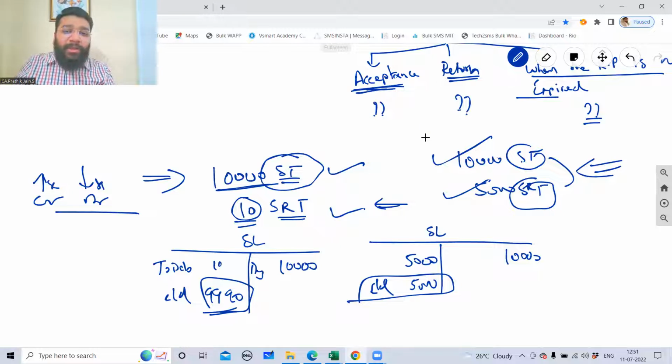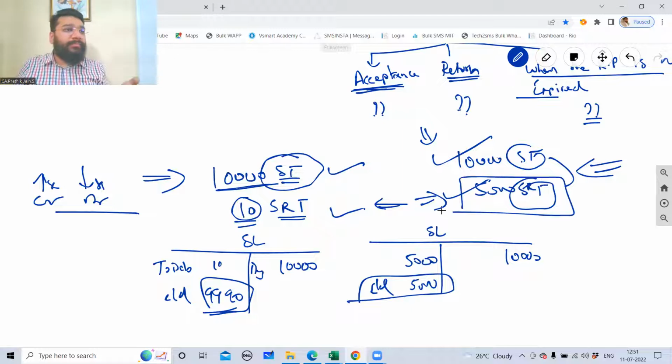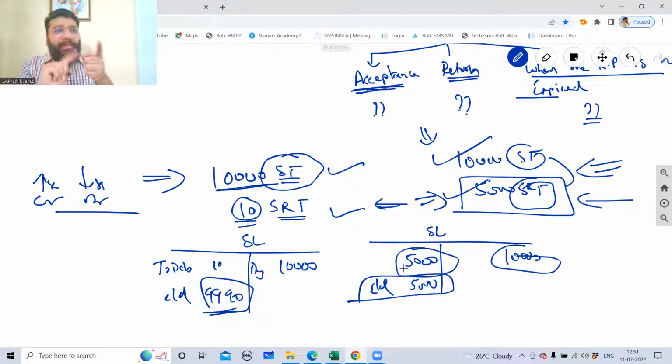So here I have to disclose. If your transaction is very significant, if it's materially significant, then you have to show the separate ledger, because this will be a part of the trial balance. If you have a separate sales return transaction, it comes in your trial balance. I can ask, why so much sales return? When you don't create a sales return separately, you adjust this 10,000 and 5,000 in the ledger. Ultimately, the user gets to see only 5,000. So he will think that, okay, 5,000 sale has happened. But he does not know 10,000 sale happened and 5,000 is returned.